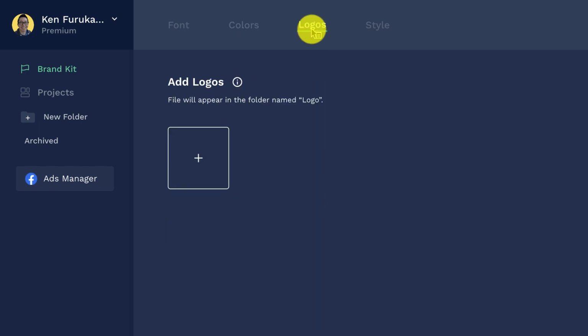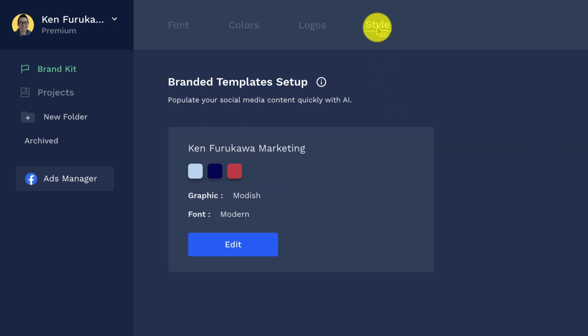Also, you can upload logos. So all you have to do is click on this and you can add logos into your OFFEO account. Again, if you're a freelancer or you run multiple businesses, you can utilize OFFEO to manage all of those creative assets for those businesses. And lastly, this is the one that I like.